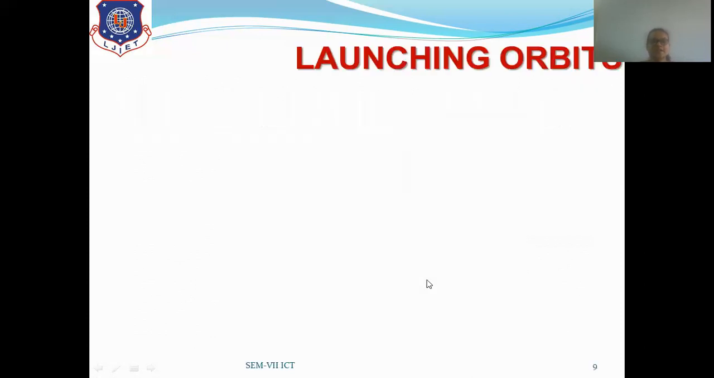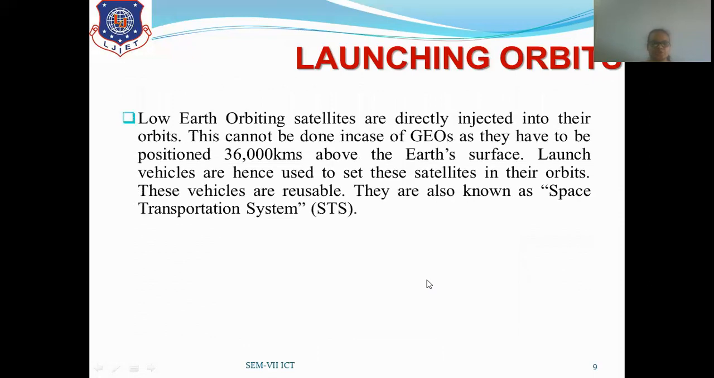Now, next, that is launching orbits. Low Earth orbiting satellites are directly injected into their orbits. This cannot be done for geostationary satellites, as they have to be 36,000 km above the Earth's surface. Now, whenever the launching happens from the launch vehicle, what does it do? First of all, the launching occurs for the low Earth orbiting satellite.